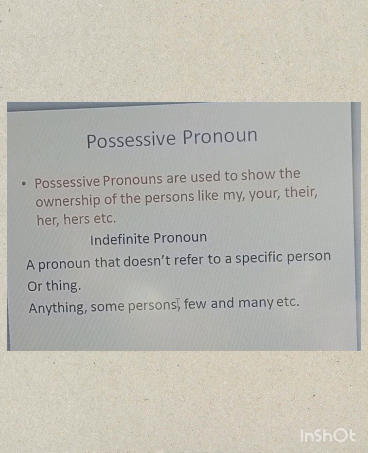And if I say this is my laptop, the word my is showing the ownership that this laptop is mine. So mine, my, your, yours, their, theirs, his, her, hers, or its are the possessive pronouns.